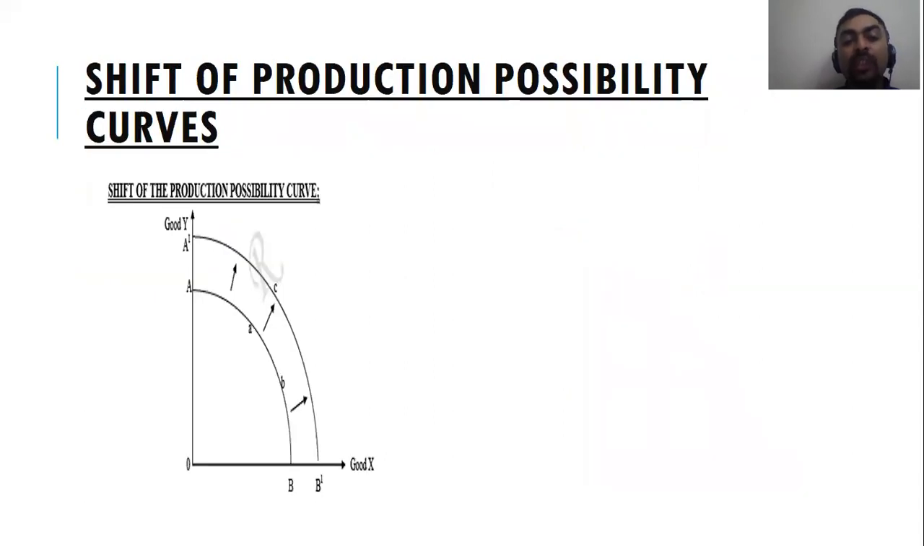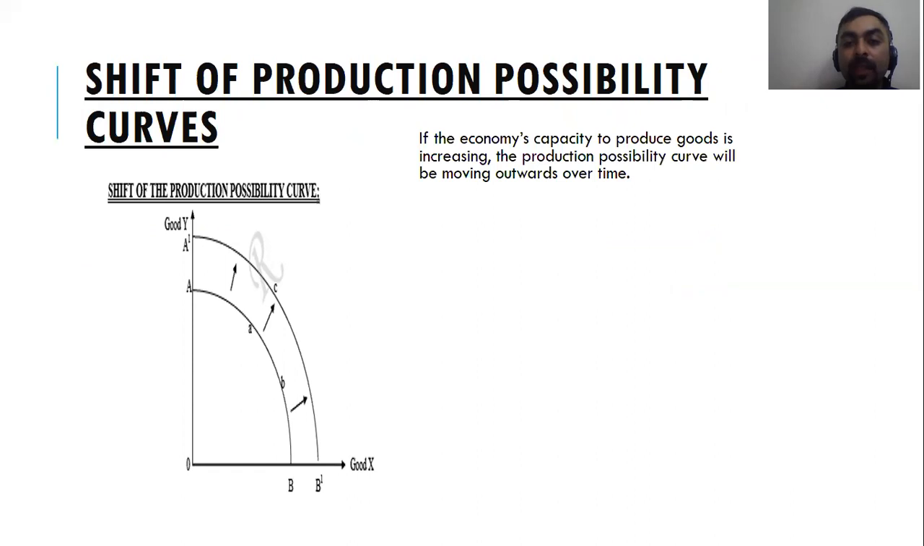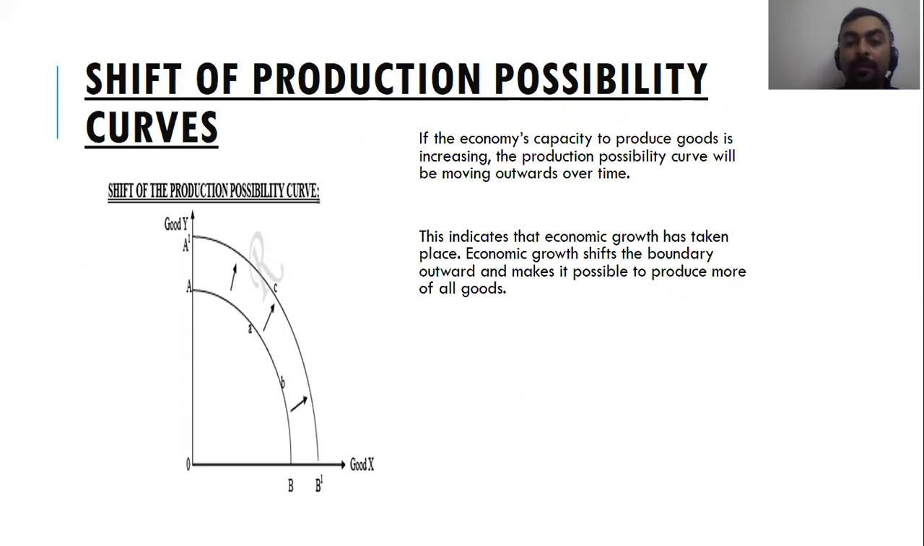Now, how the shift happens. This is very important. If the economy's capacity to produce goods is increasing, the production possibility curve will be moving outwards over time. This indicates that economic growth has taken place.